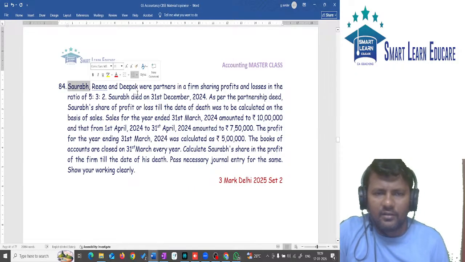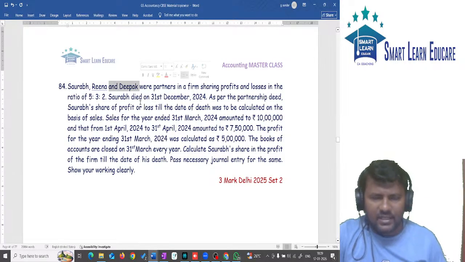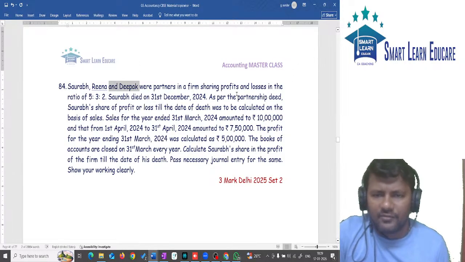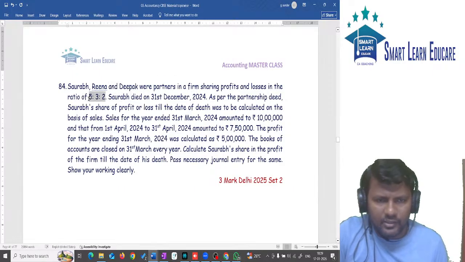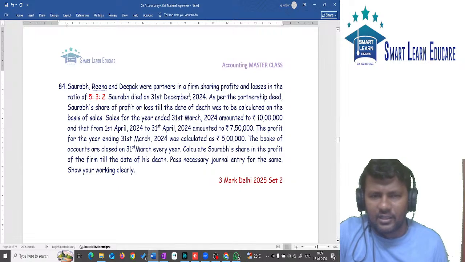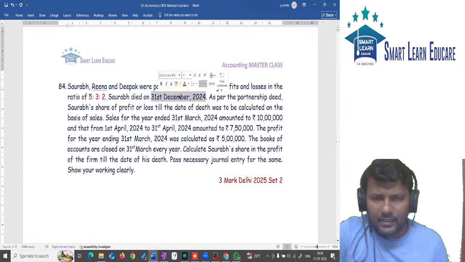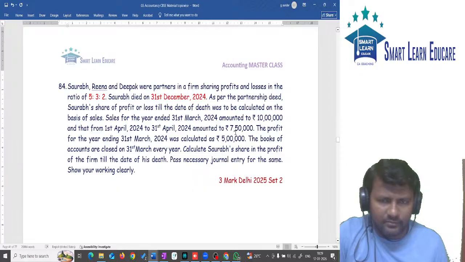S or D were partners. Profit sharing ratio 5:3:2. So 5:3:2 is the old ratio. Partner S died on 31st of December. As per partnership deed, S's share of profit or loss till the date of death is to be calculated on the basis of sales.